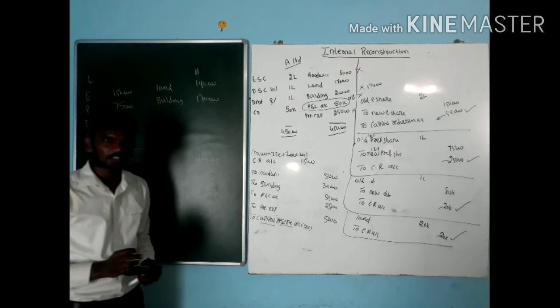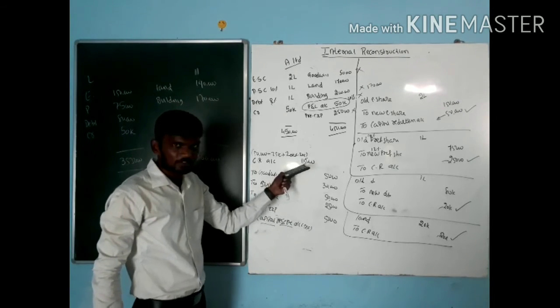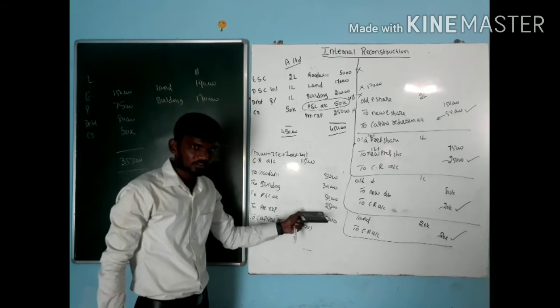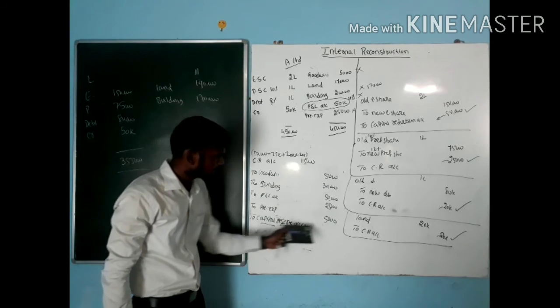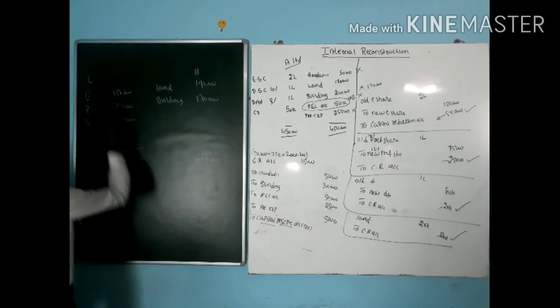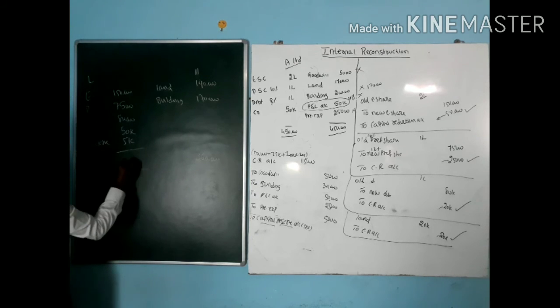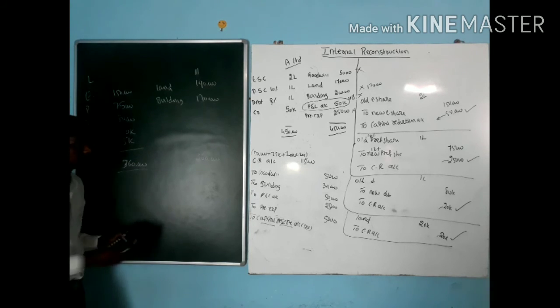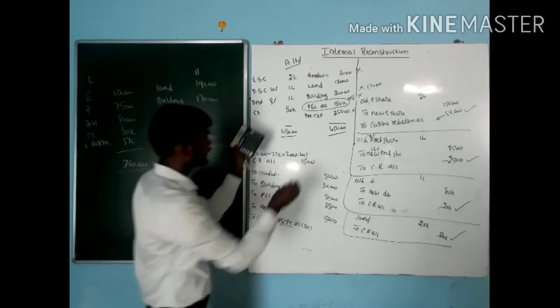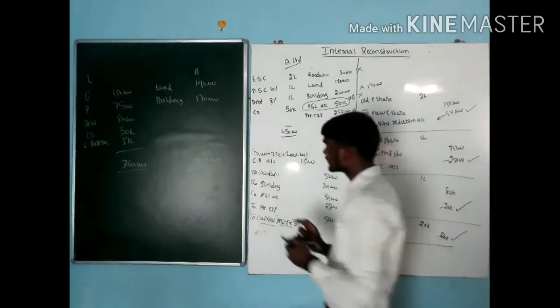What about the remaining 5,000? For the remaining 5,000, see the last entry. After using this 1,50,000 to write off all the losses, how much is left? Still 5,000 is left. What is it called? That is capital reserve. This comes on the liability side. How much is the amount? That is 5,000. So the total is 3,60,000. This is called the old balance sheet. That is called the new balance sheet. It is called what?